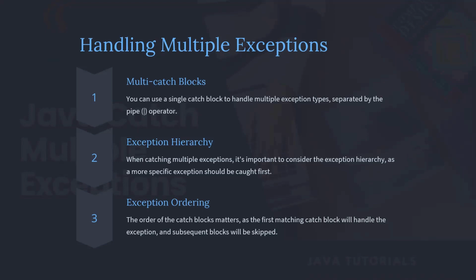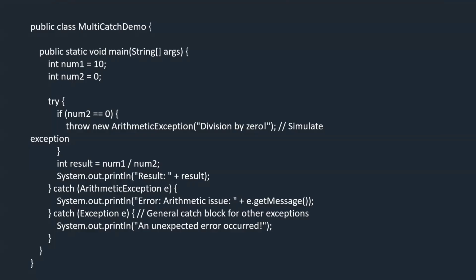Now, when catching multiple exceptions, it is important to consider the exception hierarchy, and a more specific exception should be caught first. We have to give priority to which exception should be caught first. The order of catch blocks matters, as the first matching catch block will handle the exception and subsequent blocks will be skipped. Whichever exception occurs in the program will be handled, and other catch blocks will be skipped. Now, let us see a piece of code which will show the execution of multiple catch blocks.